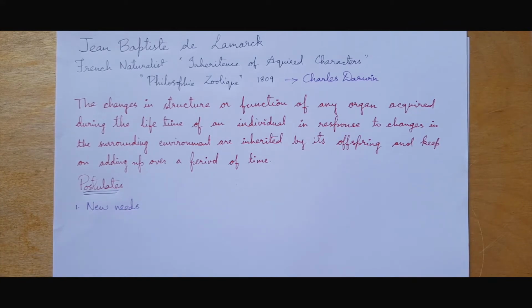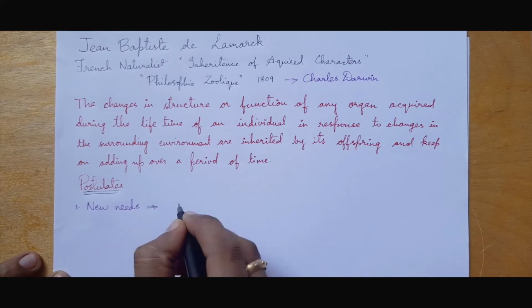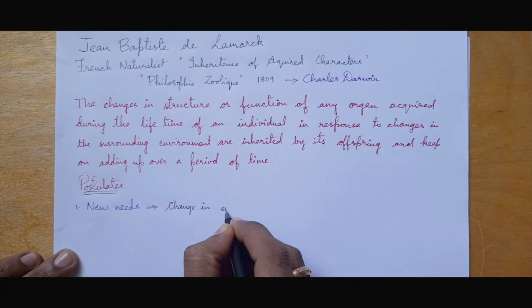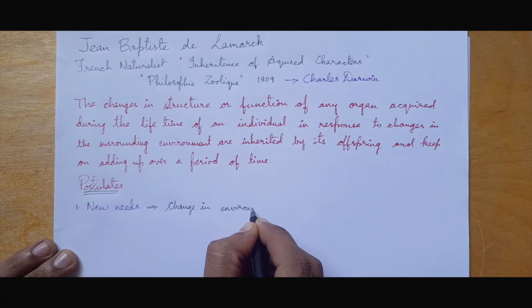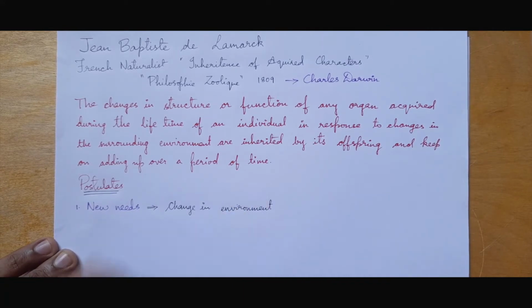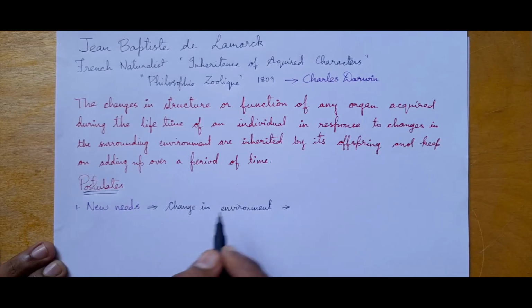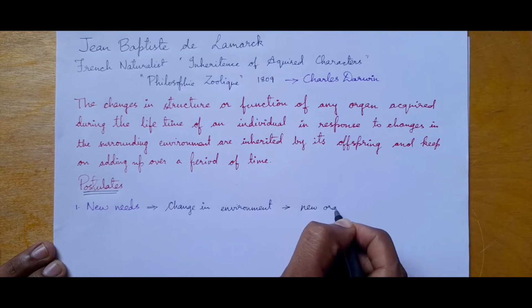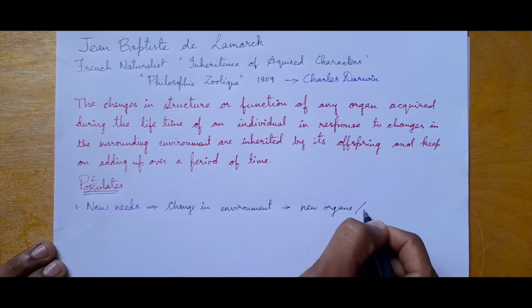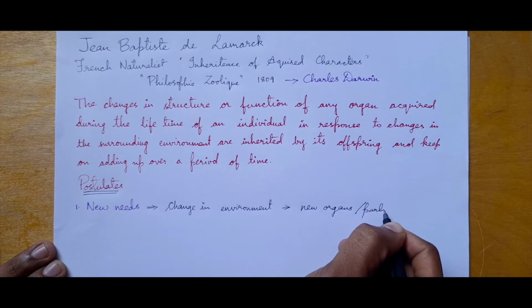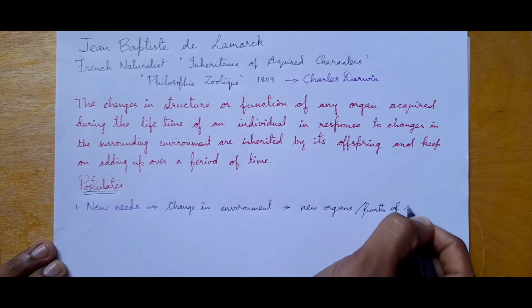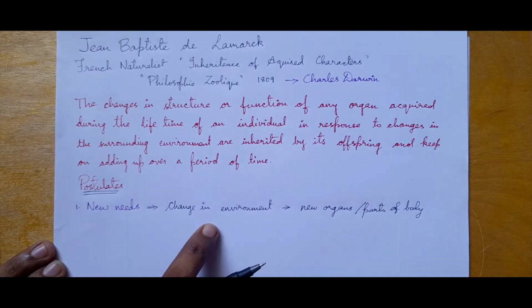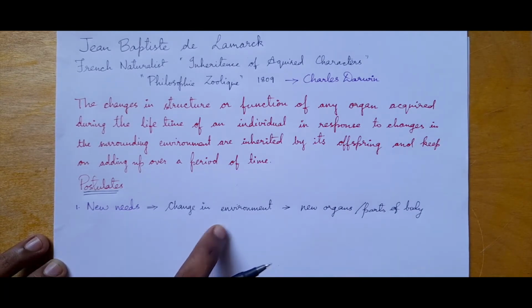I'll just write the key points. It refers to the change in environment, which gives forth new needs for living. Then it produces new organs or parts of body. This production of new organs or parts of body will be in response to the change in the new environment.